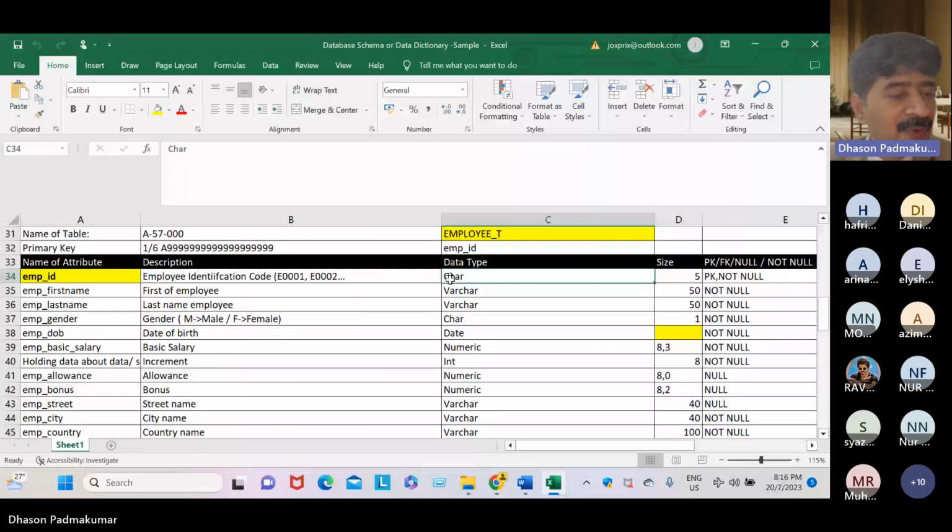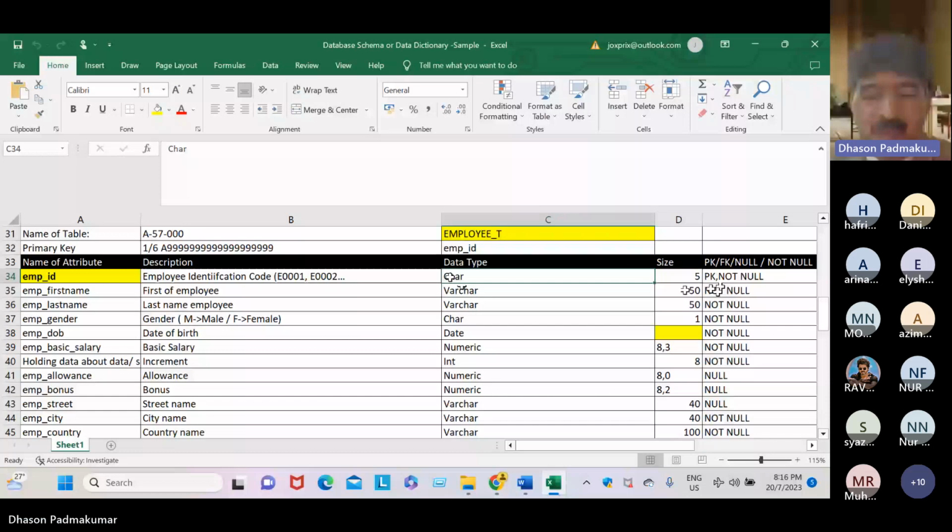And here, employee first name, employee last name, we are using varchar, and the maximum length is 50. The minimum can be even one. See, not null means at least one letter.